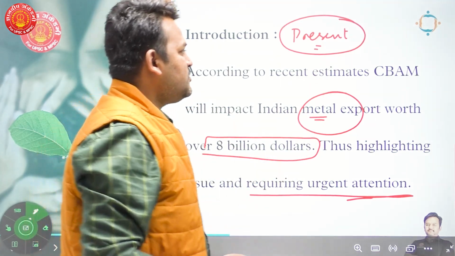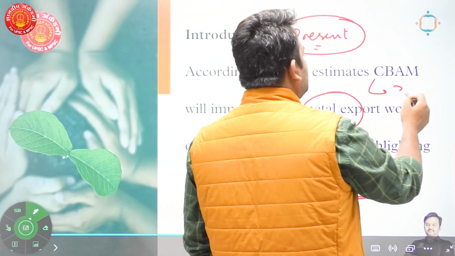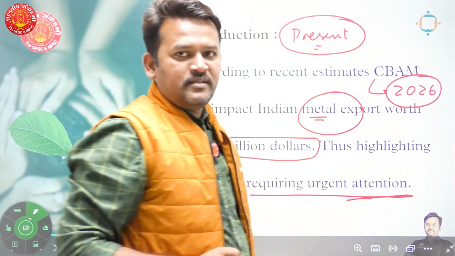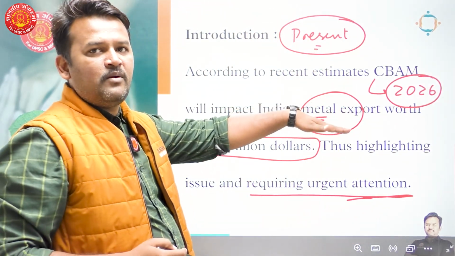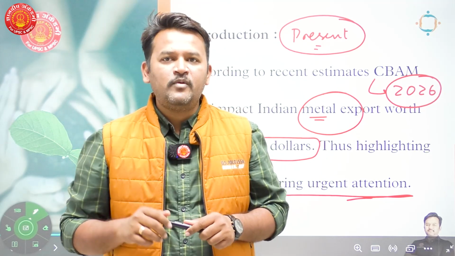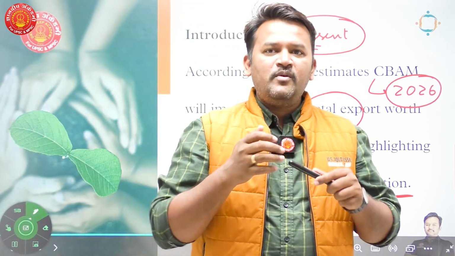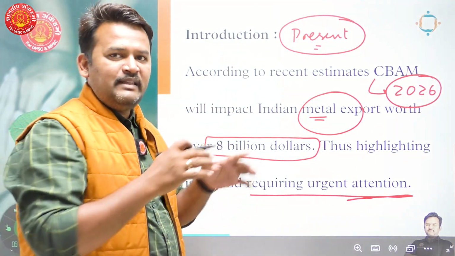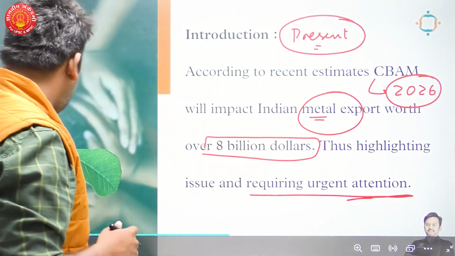This CBAM mechanism is going to kick in 2026, and there will be an impact on metal exports from India to the EU of around $8 billion. It is a significant amount, so we are going to take some losses in this tax regime, and this is our area of contention.